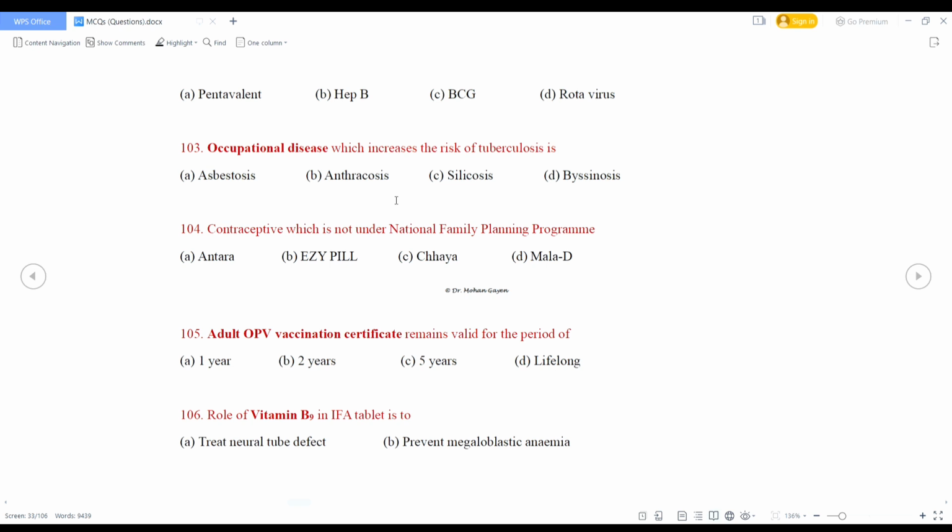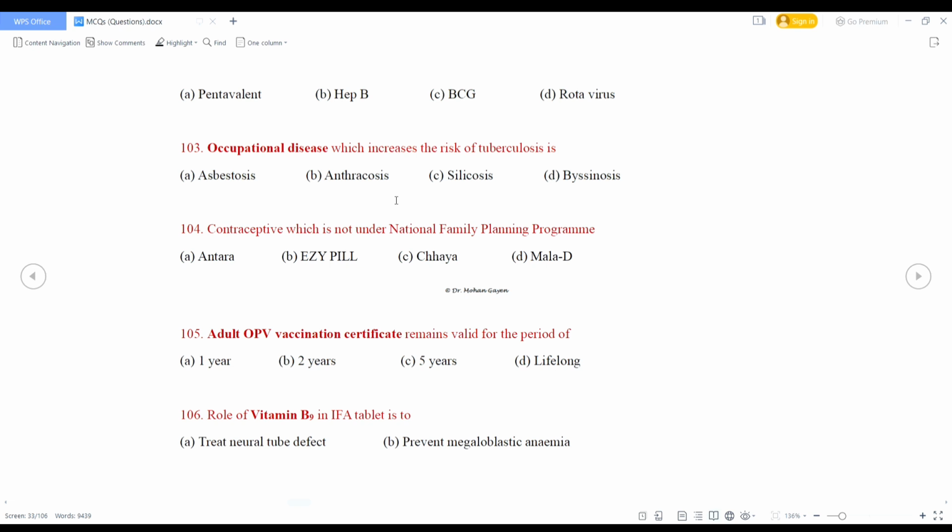Contraceptive which is not under National Family Planning Program: Antara, Easy Pill, Chhaya, or Mala D. Easy Pill means emergency contraceptive pills, that is levonorgestrel containing pill. So what is the right answer? Mala D. Actually Mala N is included in the National Family Planning Program. Adult OPV vaccination certificate remains valid for the period of 1 year, 2 years, 5 years, or lifelong. Right answer is 1 year.